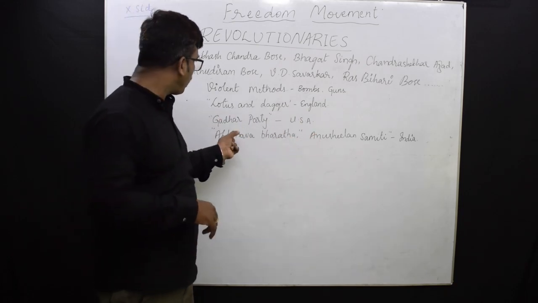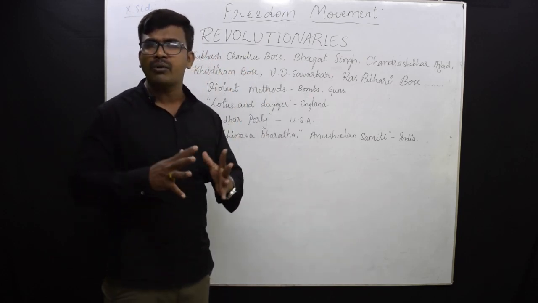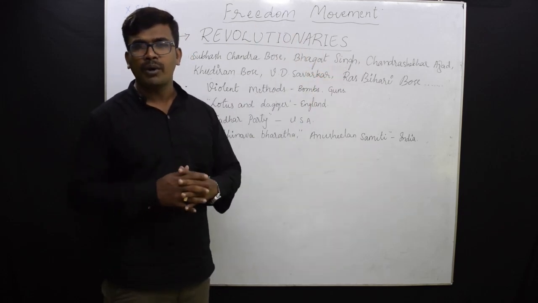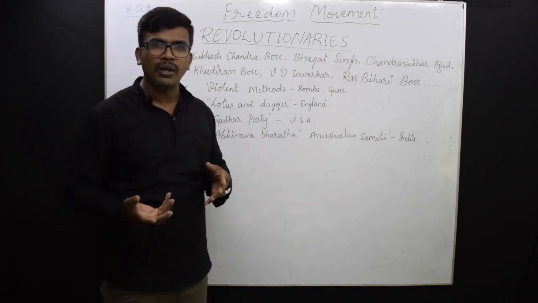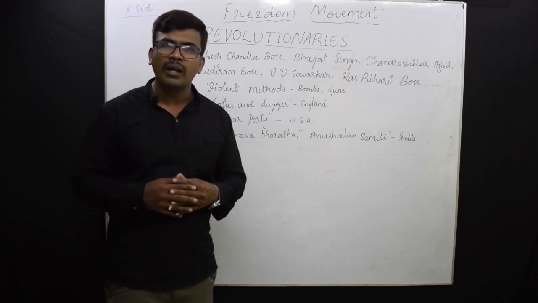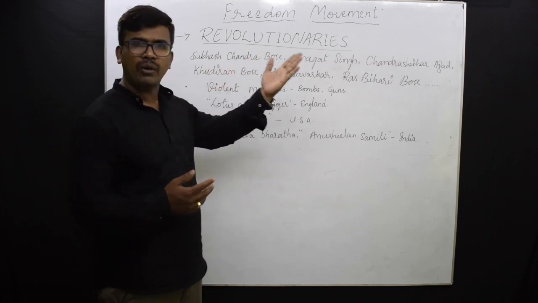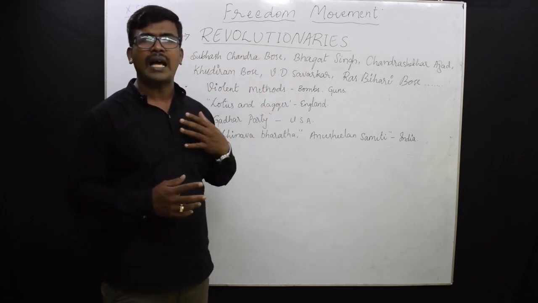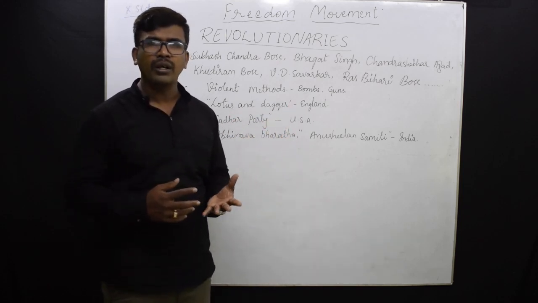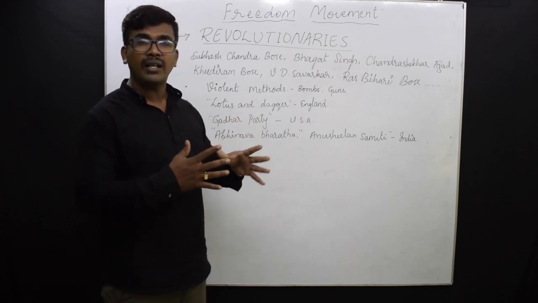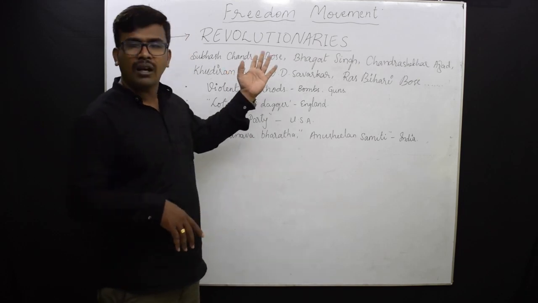What was the intention to start the Ghadar Party in the USA? In the USA, in the year 1776 itself, they achieved freedom by fighting against the British government. So by establishing this organization, we may get support from them. Thinking that, they established the Ghadar Party in the USA. Like this, there are many interesting facts to know about the revolutionaries, students. But almost all of them sacrificed their lives. Like this, they gave their own contribution to achieve freedom for our country. So like this, in the Indian National Congress, there were 3 groups: moderates, radicals, and the revolutionaries.